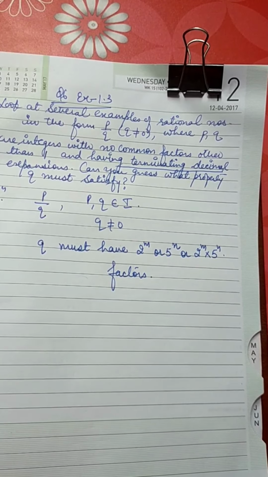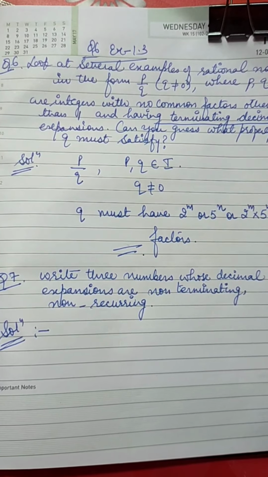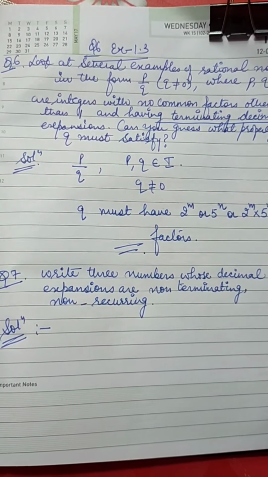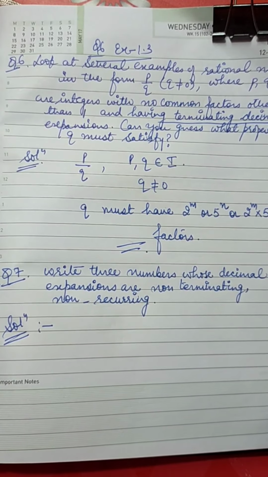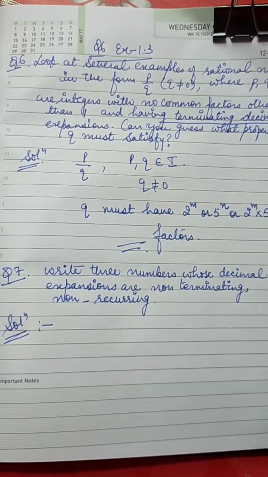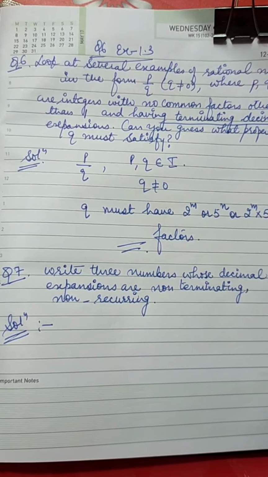Now next question, question number 7. Write 3 numbers whose decimal expansions are non-terminating and non-recurring. Any number whose decimal expansion is non-terminating and non-recurring is considered to be an irrational number. So basically we need to write down 3 irrational numbers, right? You can write any of the numbers.